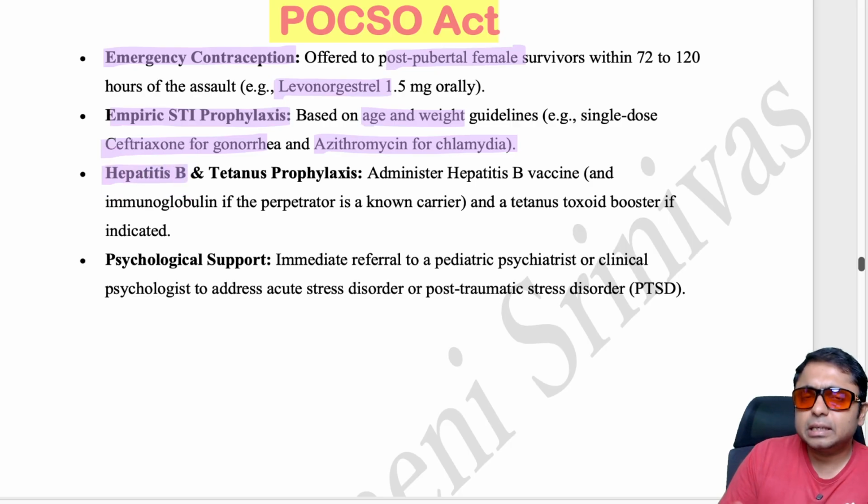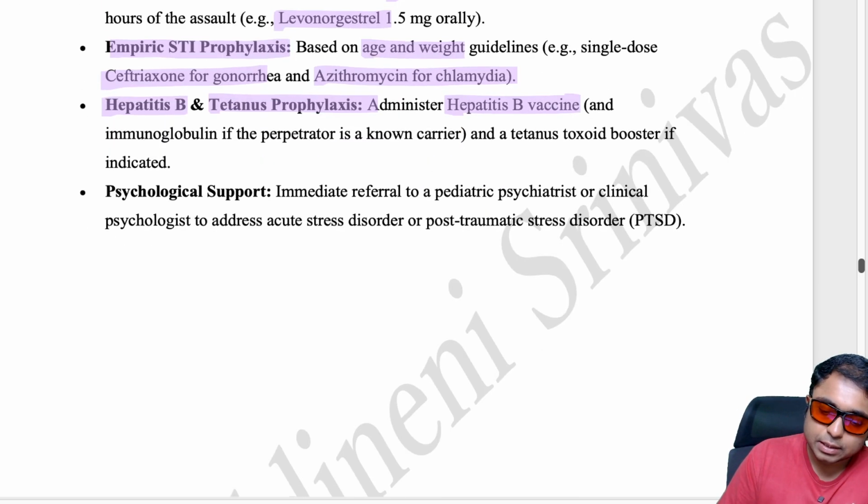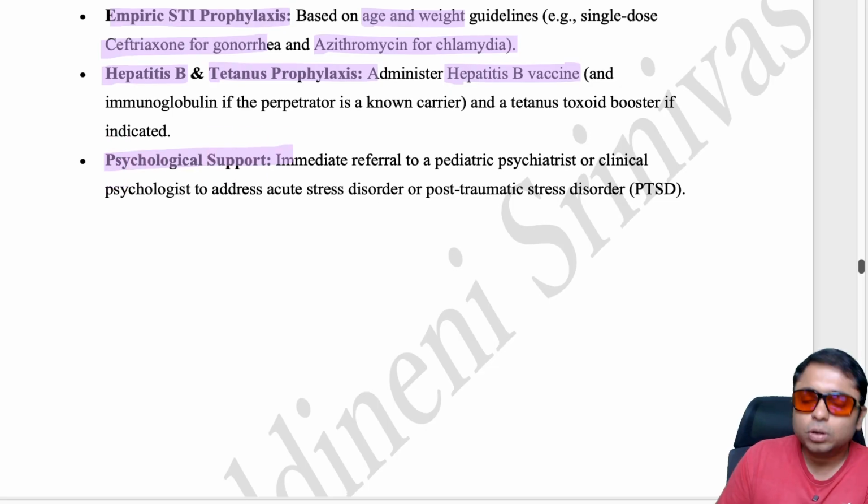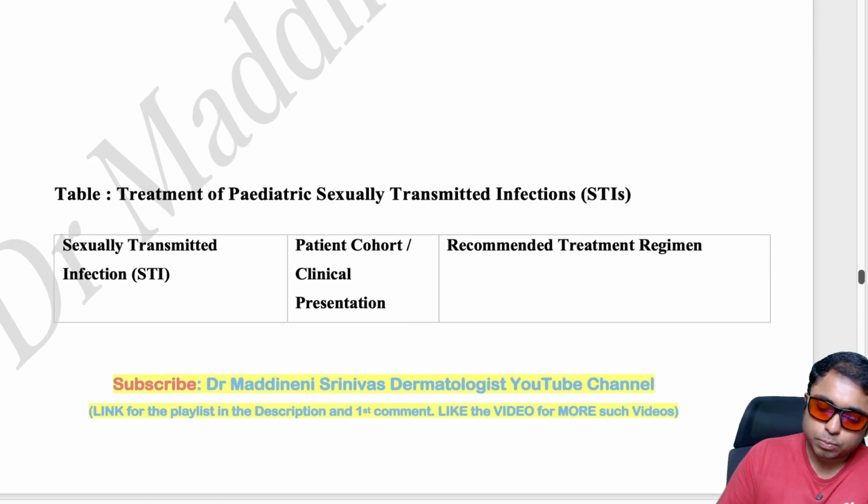Hepatitis B, if the perpetrator has hepatitis B, we should give the vaccination. And if there is a requirement, tetanus prophylaxis should also be given, and of course, like I have told you, the psychological support must also be given.